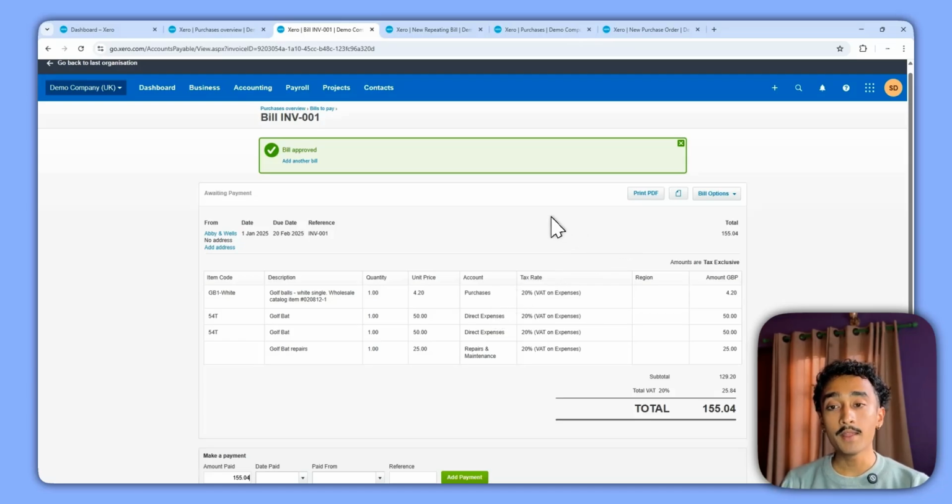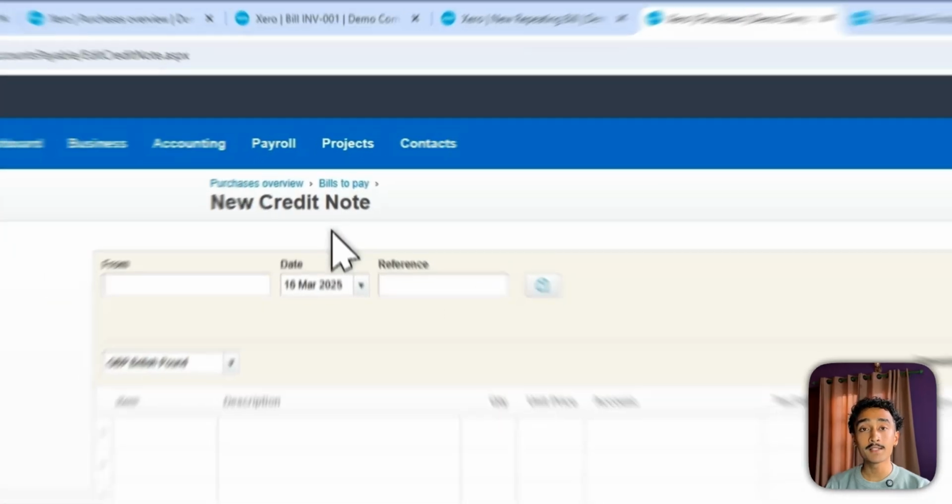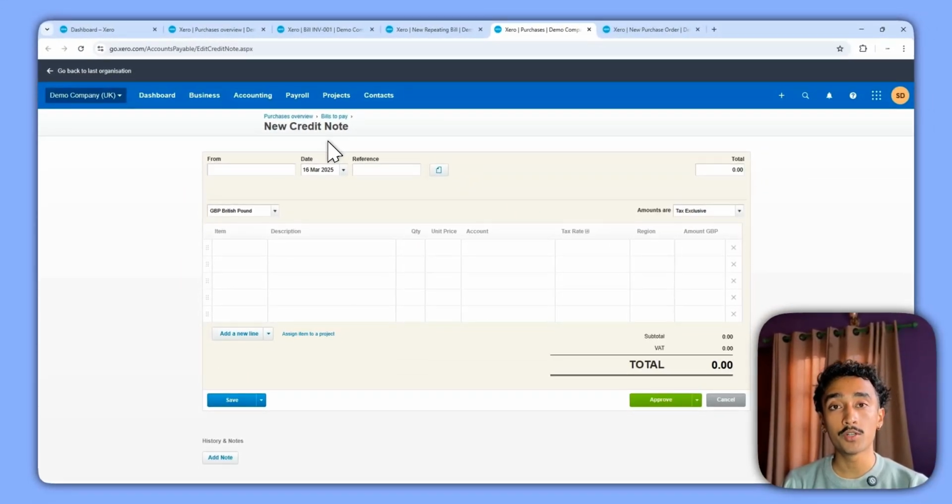In the next part, I want to go quickly over the remaining parts of our bills to pay section, which would be repeating bills and purchase orders. I also want to touch quickly on the aged payable summary, as well as credit notes and how you can allocate credit notes to certain purchase invoices.